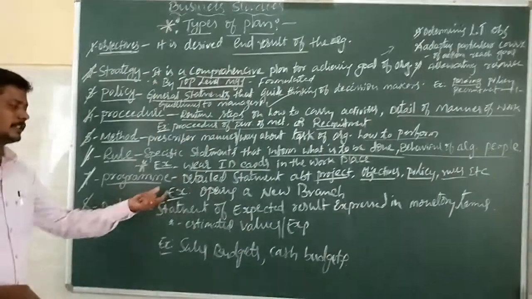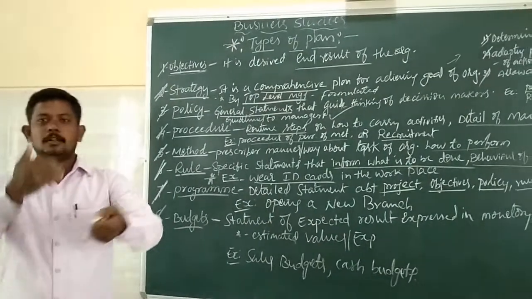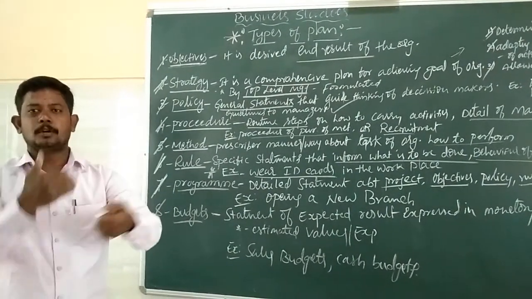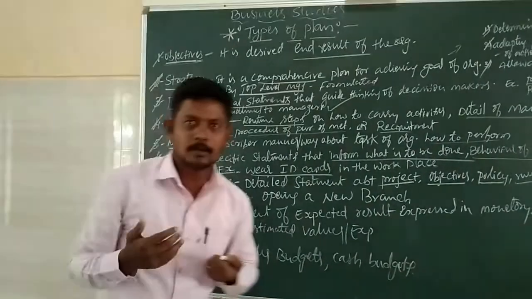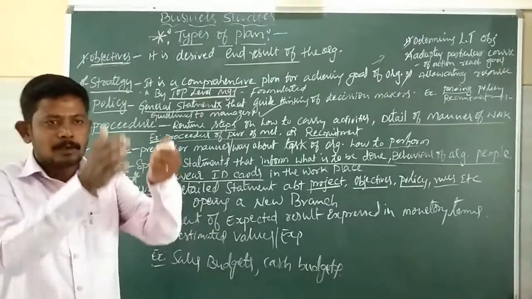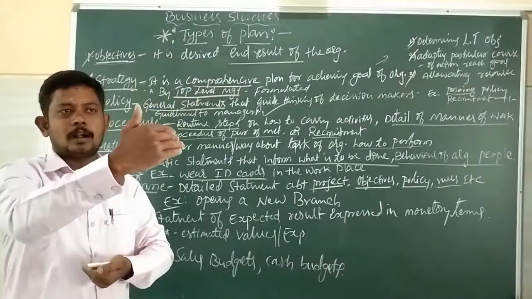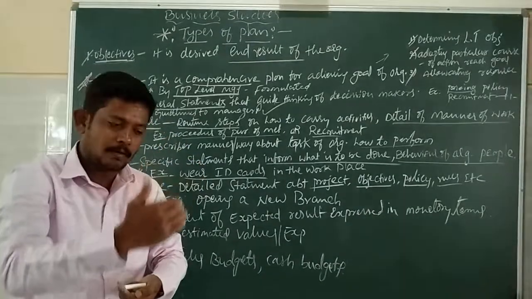Dedicated project. For example, at the time of opening new branches, what programs will be maintained? What is the list of programs? For example, in our college, when we are celebrating annual day, we must have the program list. According to that list, we perform the activities.